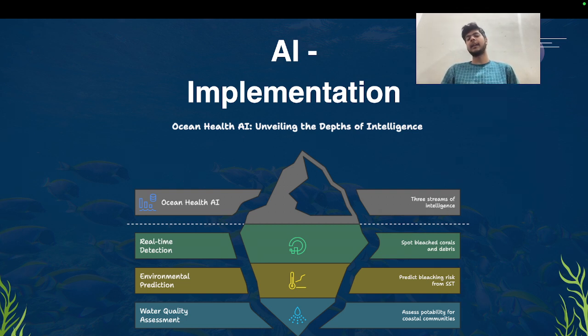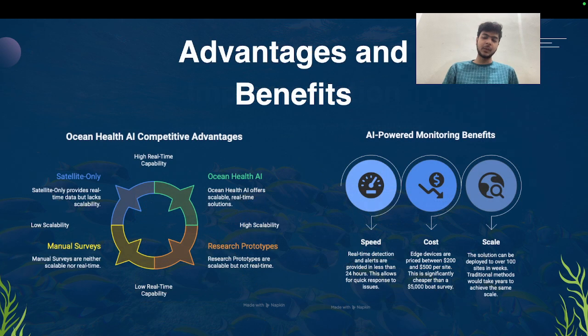Now, the real-time detection spots bleached corals and debris on the reefs. Environmental prediction includes predicting bleaching risks from SST, and water quality assessment gets potability assessment for coastal communities. What are the advantages of these projects?